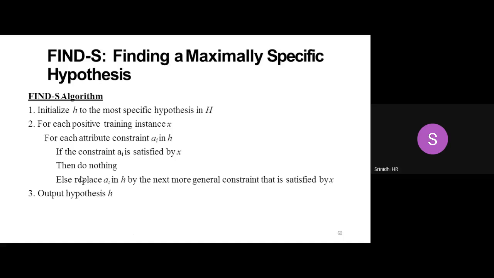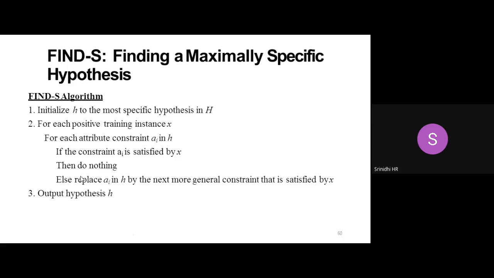You'll understand this clearly when we take up a small problem with respect to this algorithm. Next, we have a positive training example. For each positive training example, what do we mean by a positive training example? One whose solution is positive. Can I play the game? Yes is my positive example. If the answer is no, it is a negative example. So when the enjoy sport value is a positive example, for each attribute constraint in H, it must satisfy the given instances.